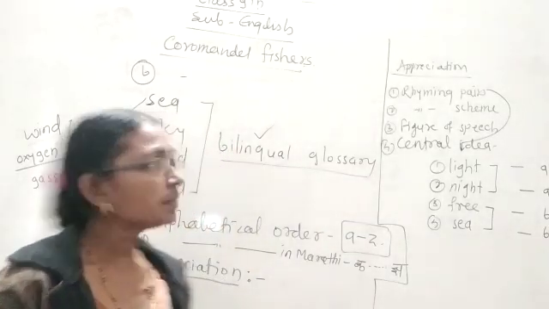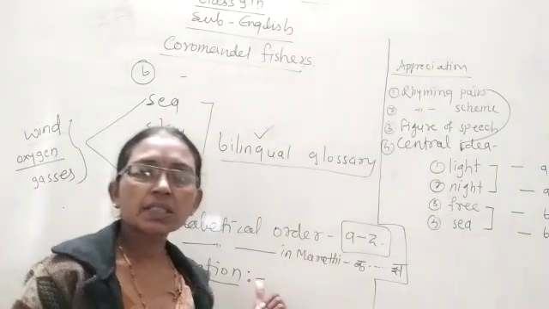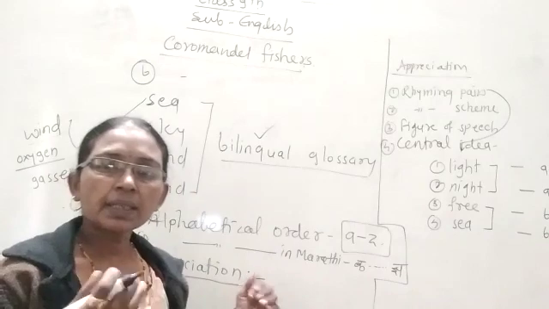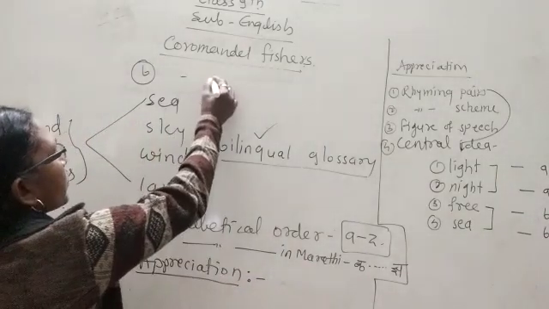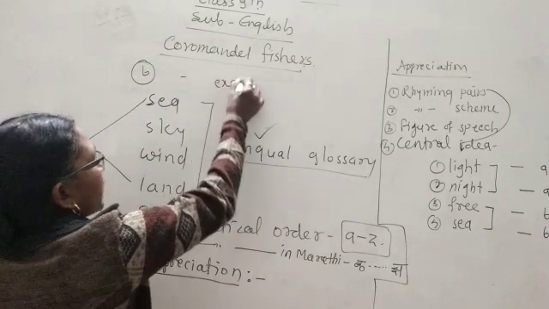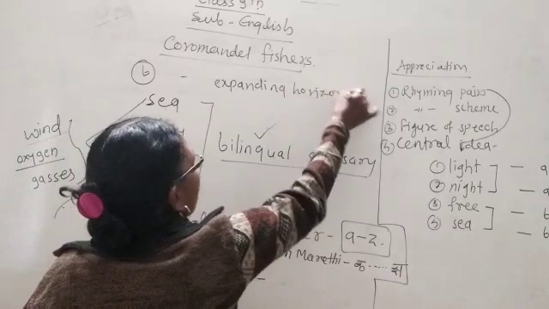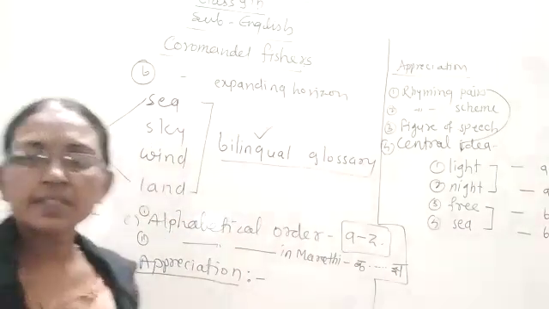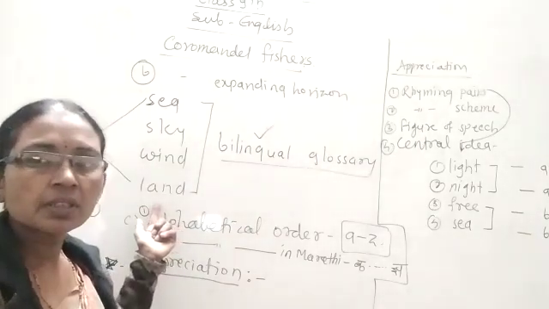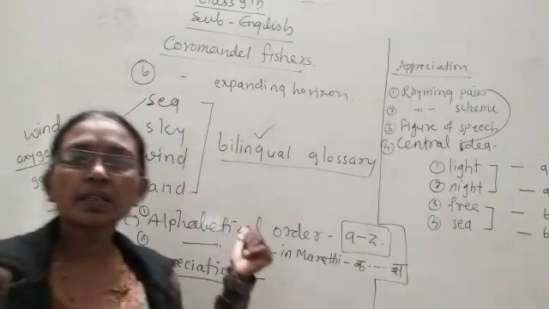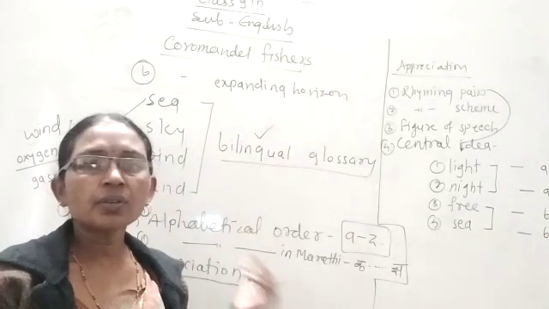We started our new poem, Coromandel Fisher 3.1. Yesterday we discussed the warming up activity. The name of this activity is Expanding Horizon. When we think about expanding horizon, there are 4 words in our textbook for which we have to write the related words, and I think you have completed the task I gave you.